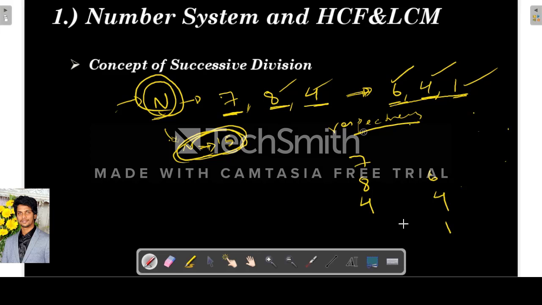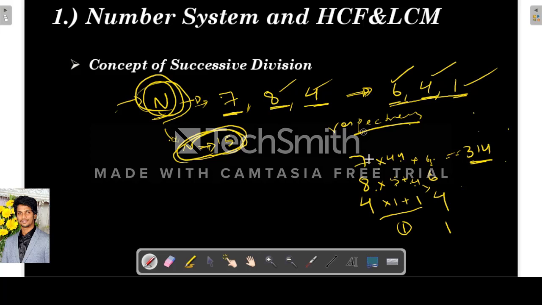So we'll assume the last quotient as 1. So here the number will be 4 into 1 plus remainder 1. So 4 times 1 is 4, plus 1 is 5. So we'll write 5 here. So 8 into 5 plus remainder 4. So 8 times 5 is 40, plus 4 is 44. Then 7 into 44 plus remainder 6. So what will be the number? 308 plus 6 is 314. So this can be our number.